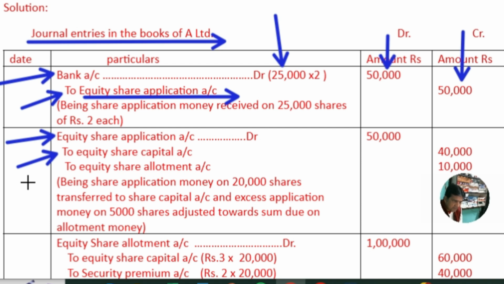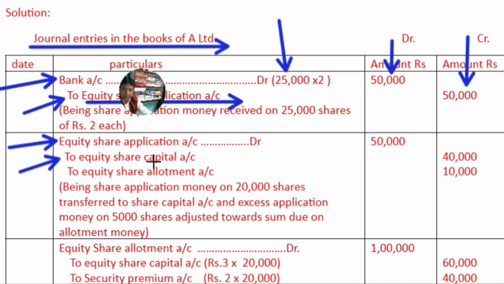So the excess 5,000 shares' application money the company will adjust against the equity share allotment account, and at the time of receiving allotment, the company will receive 10,000 less.